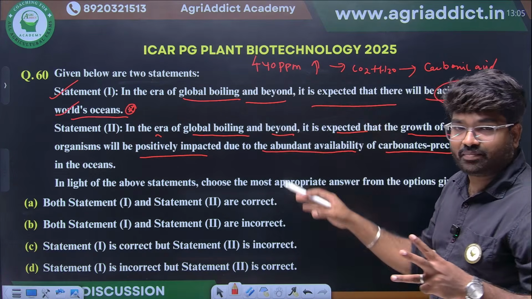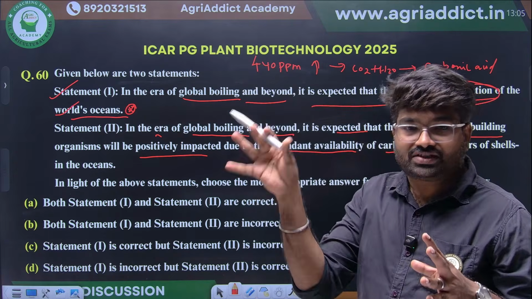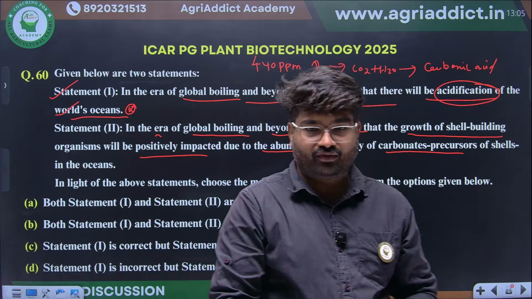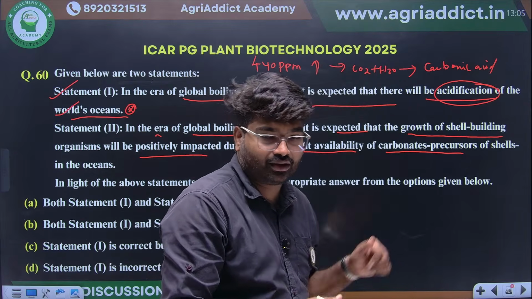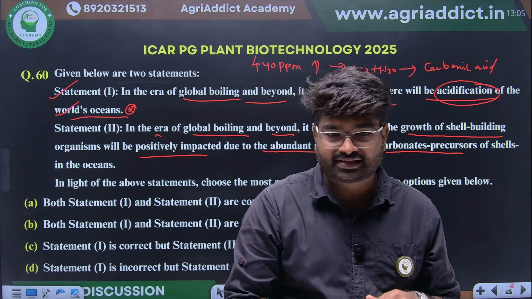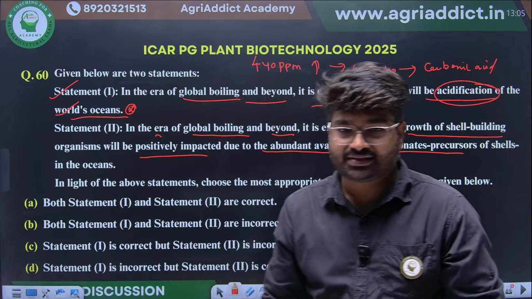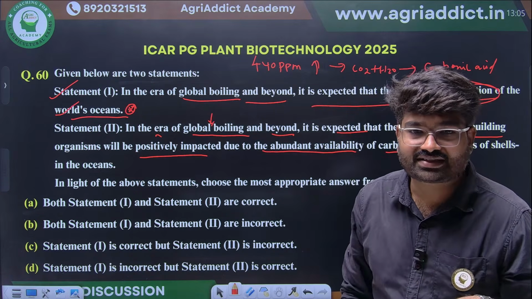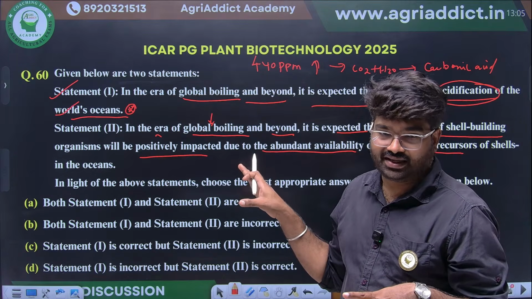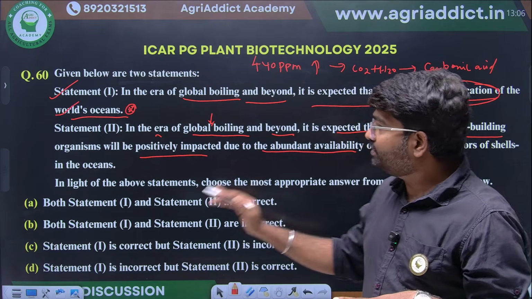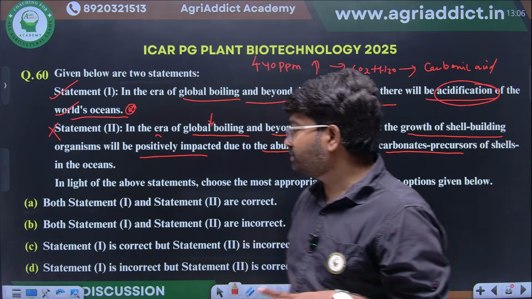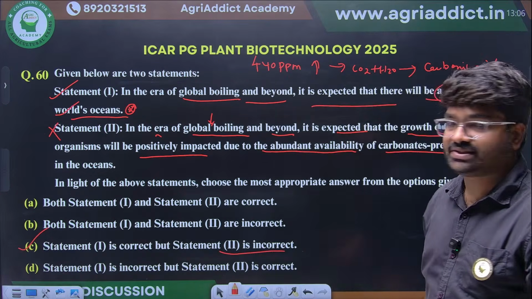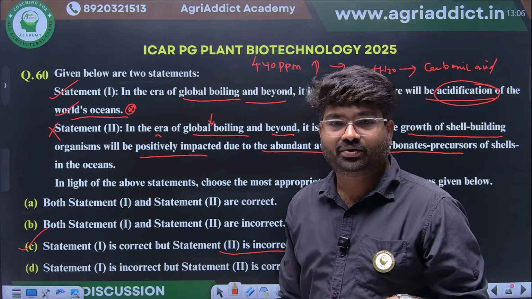Then second statement, what they are saying means because of this process there will be a huge amount of carbon available for these coral reefs and shells for their growth. This is wrong. Why? The available carbonates will decrease, that may severely affect the growth of these coral shells. So statement 2 is a wrong statement. Statement 1 is correct and statement 2 is incorrect.